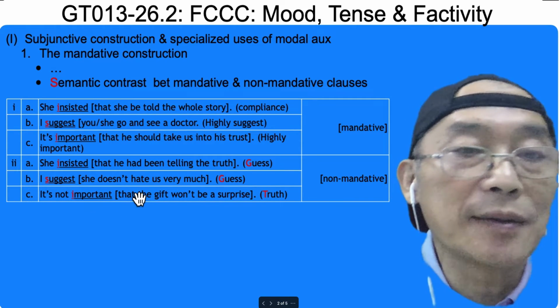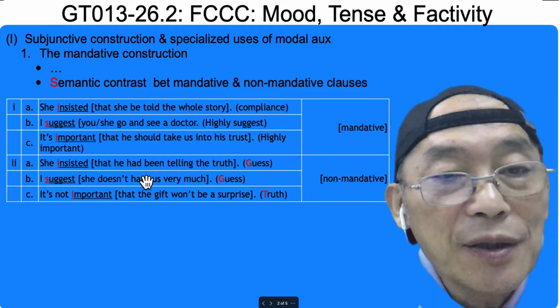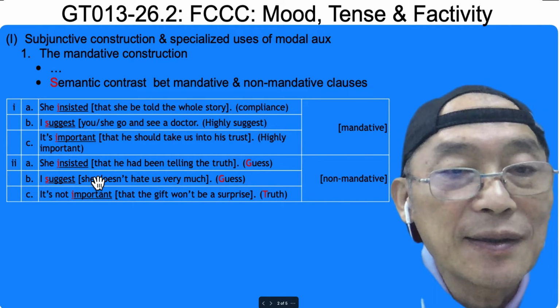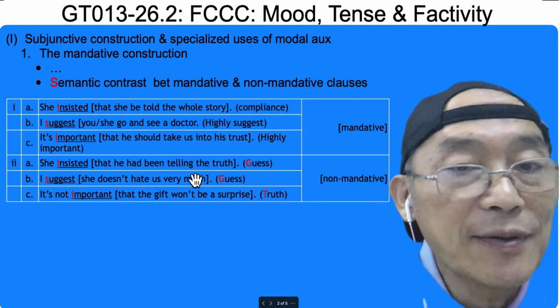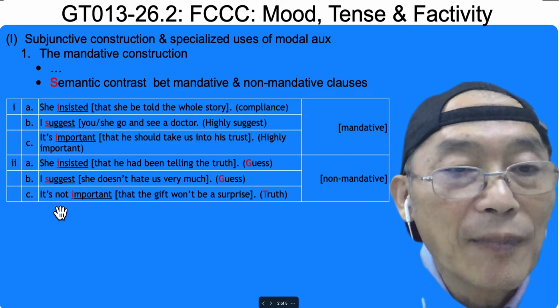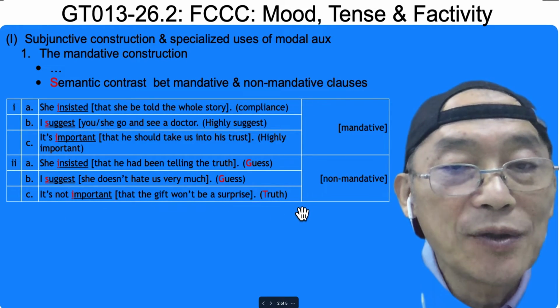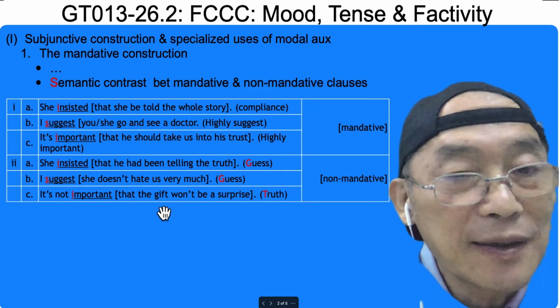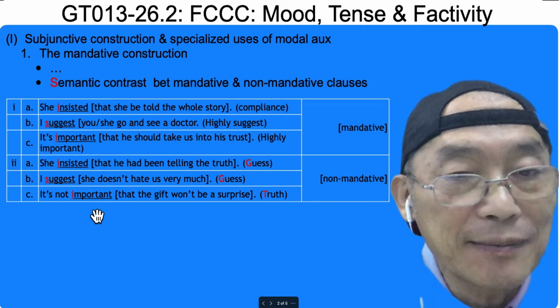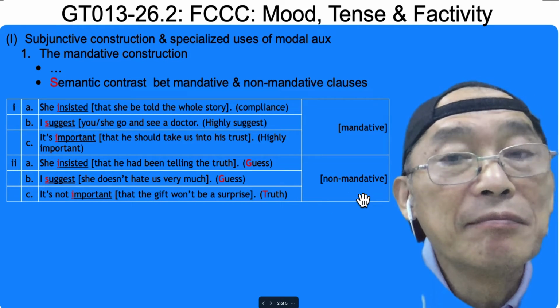I could be wrong, and she could be wrong. She insisted this thing happened before. She could be wrong. Present or future tense regarding truth. Whether it's true or not doesn't matter. So, non-mandative.